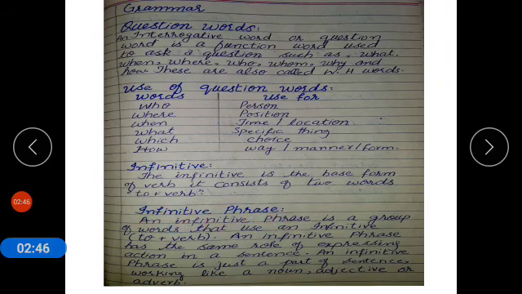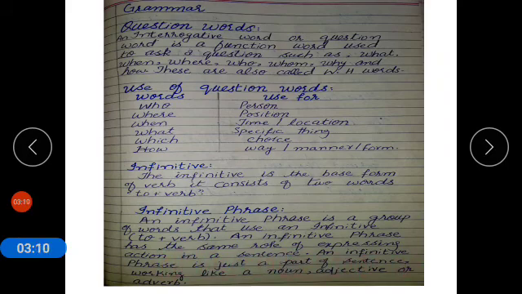Infinitive phrase. What is infinitive phrase? An infinitive phrase is a group of words that use an infinitive, to plus verb. An infinitive phrase has the same role of expressing action in a sentence. It is just a part of sentence, working like a noun, adjective or adverb.